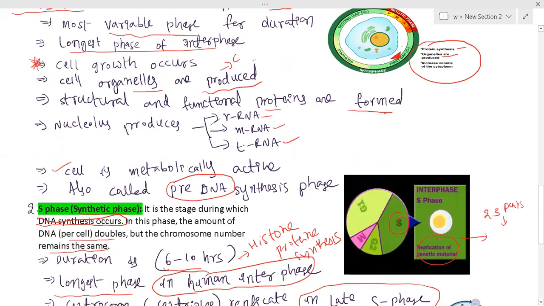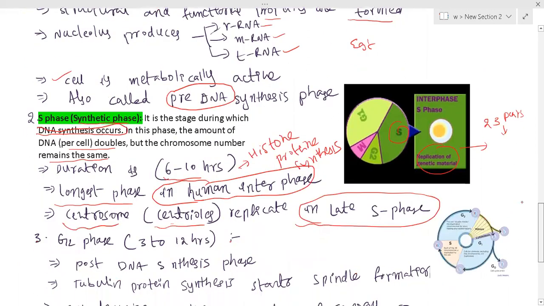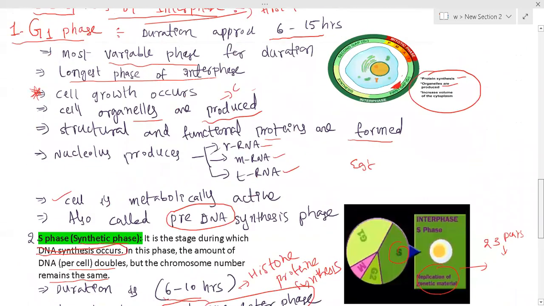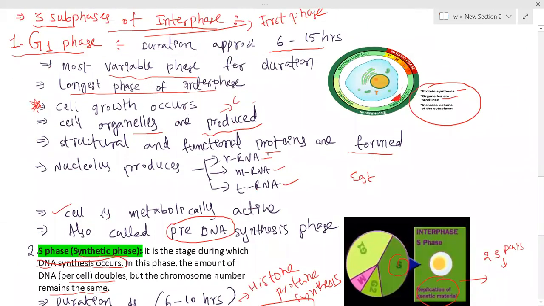Suppose you are going to prepare chicken curry, so you require some ingredients like chicken, oil, and some other ingredients like vegetables. That means we are going to prepare something. Here the major important task is DNA replication. To do this DNA replication, whatever enzymes are required, like RNA and other enzymes, are produced in this G1 phase. So like that, you need to remember.